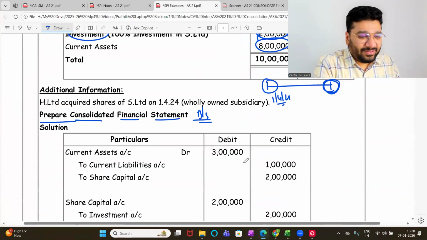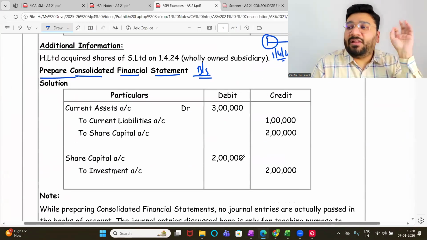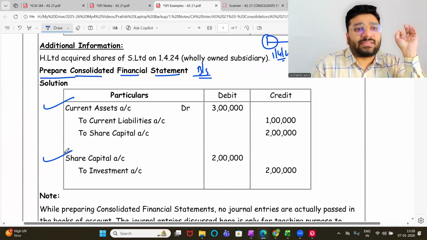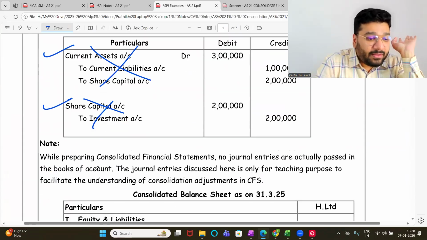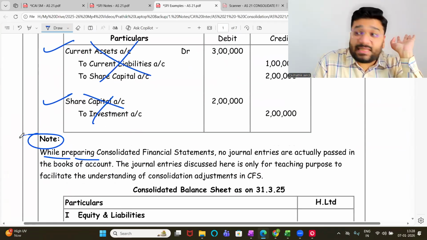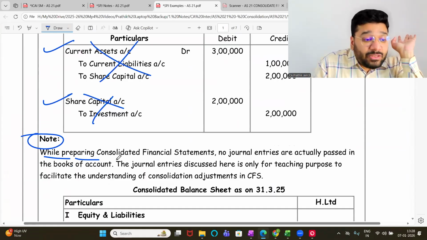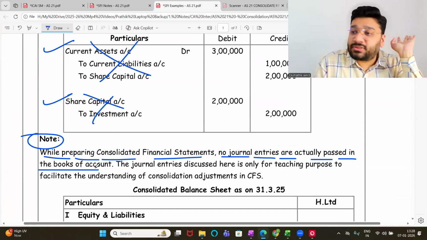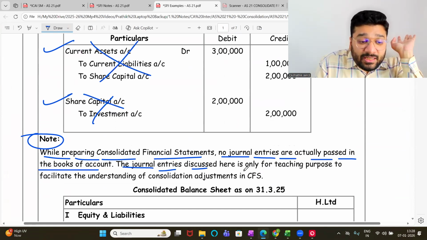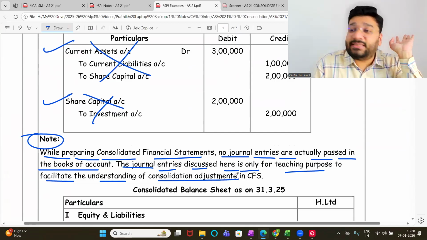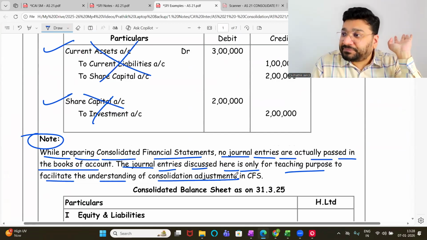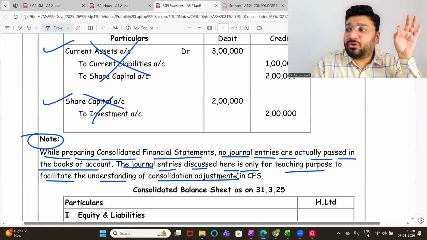Now, please tell me, will we pass any journal entry in the CFS, in the books of accounts? No, no, no. This is only for your understanding. While preparing, note also I gave for disclaimer purpose. While preparing consolidated financial statement, no journal entries are actually passed in the books of accounts. The journal entries discussed here are only for teaching purpose, to facilitate the understanding of the adjustments of CFS. Okay, not okay. Sorry.